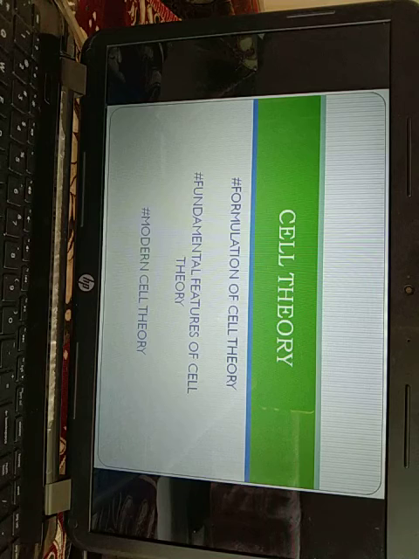Basically, cells are totipotent, that is, a single cell can give rise to the whole organism unless they have become extremely specialized. No organism, organ or tissue can have an activity that is absent in its cells. So these were some features of the modern cell theory.